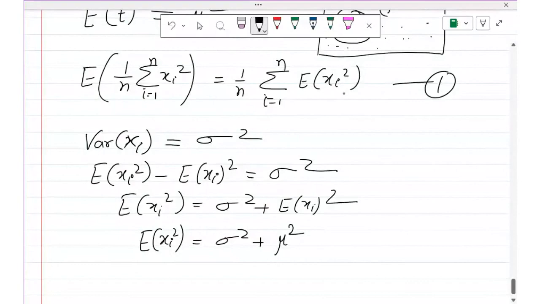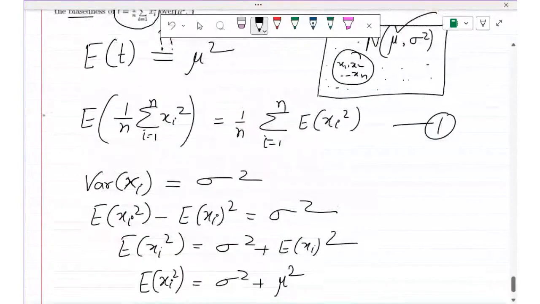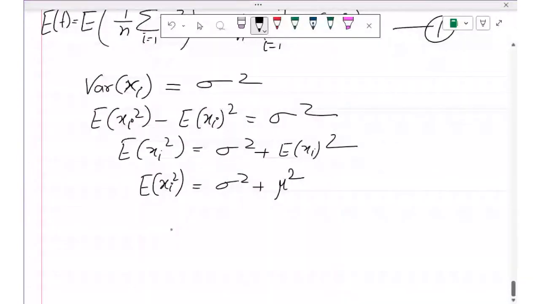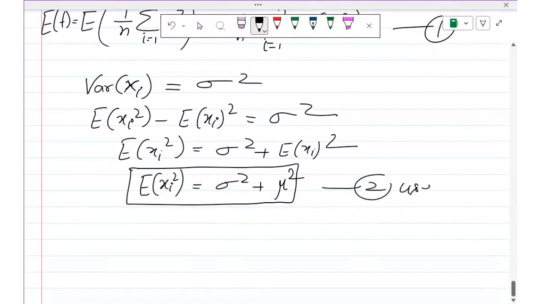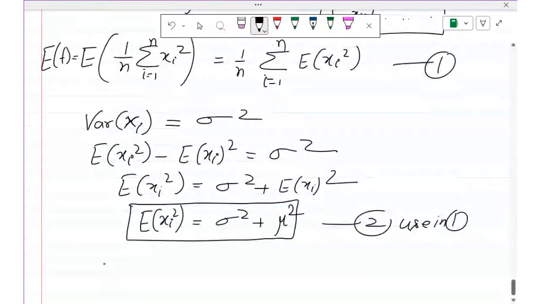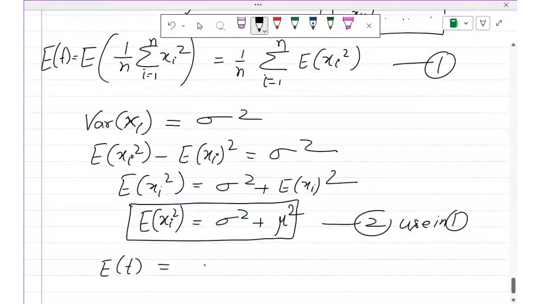So we are finding E of t, right? So E of t is equal to, using equation 1. This step will be used in many questions. If I use this in 1, I will get E of t equal to 1 by n as it is, and the sum of these.